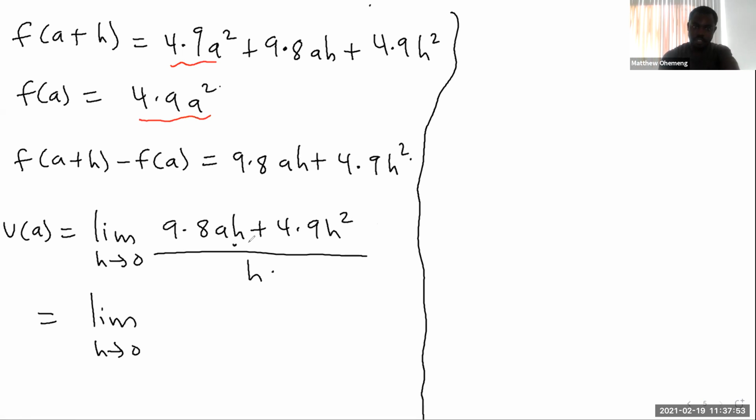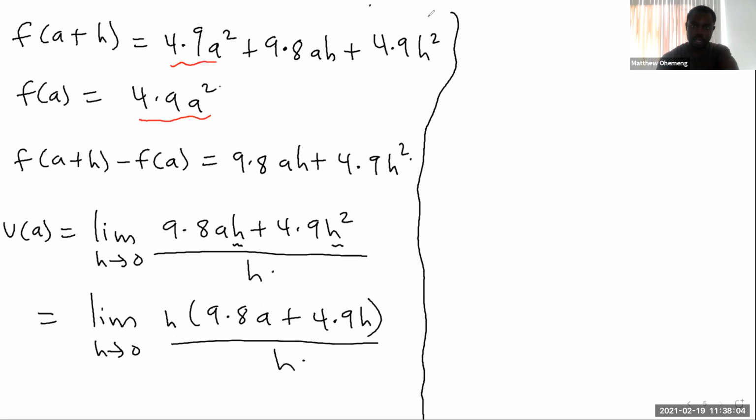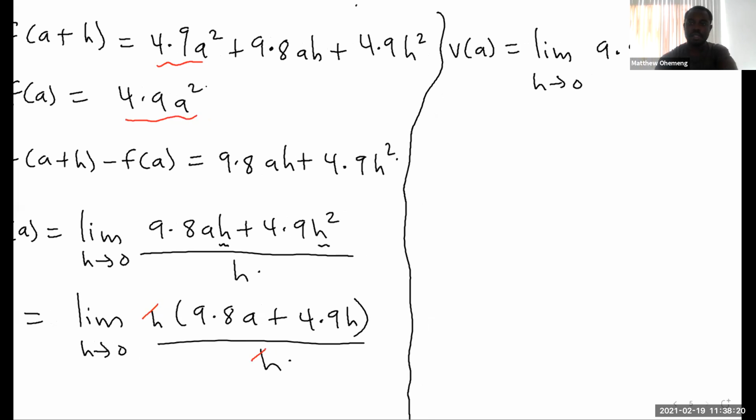So here I see a factor of h and h. So I can factor that out and I have h times 9.8a plus 4.9h, all over h. At this point, the h's will cancel out. And then that will leave me with the instantaneous velocity given by the limit as h approaches 0 of what? 9.8a plus 4.9h.